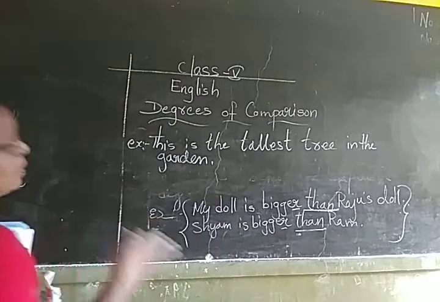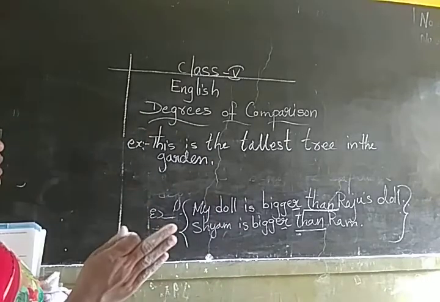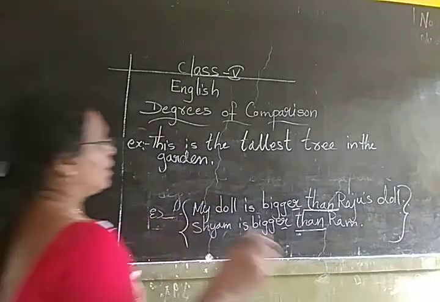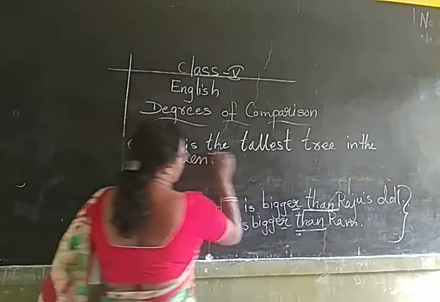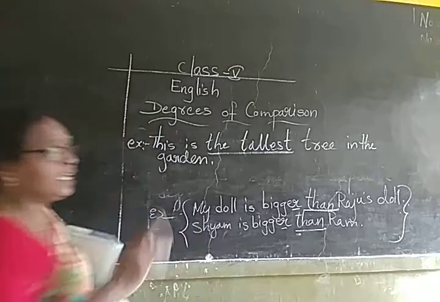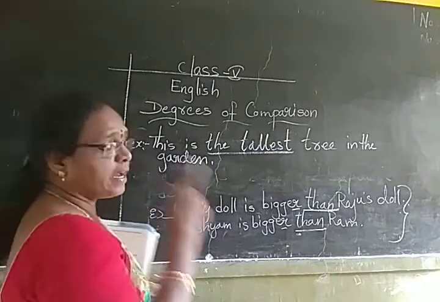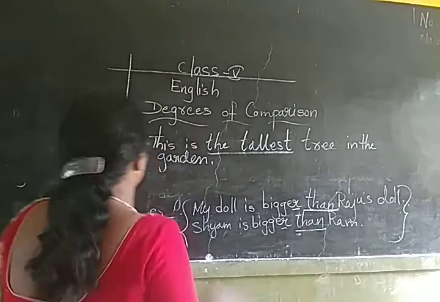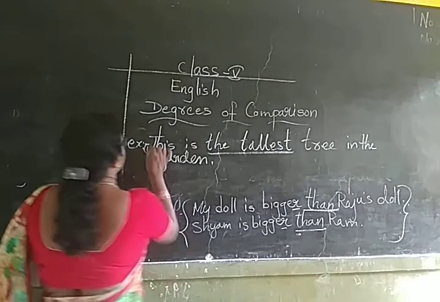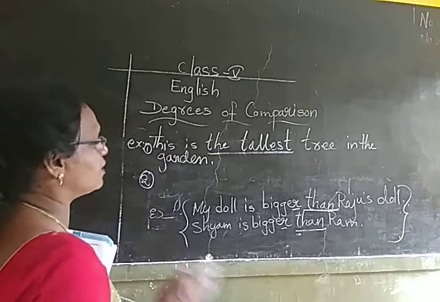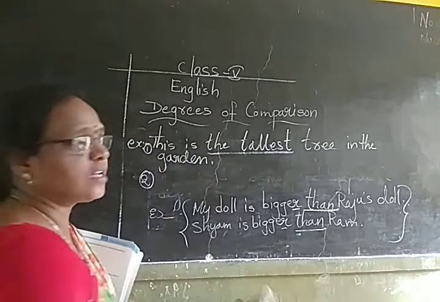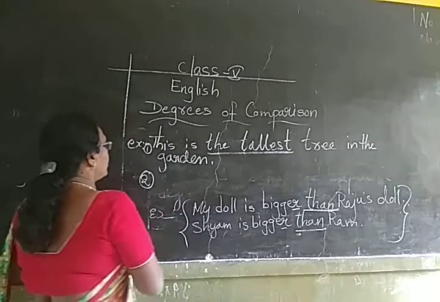Here, what I told you, for the superlative degree you are going to use the in the sentence. The superlative, so the tallest. Here we are highlighting only one tree in the garden. Second example, this is the tallest tree in the garden. So in the whole garden, that is the tallest tree.